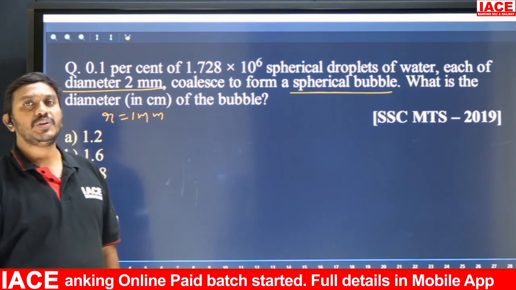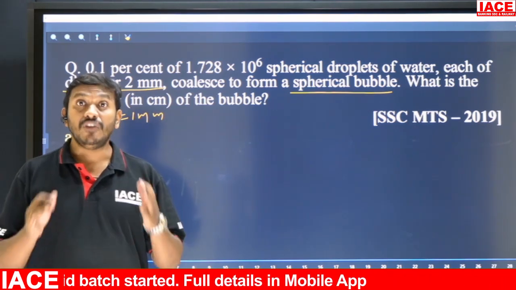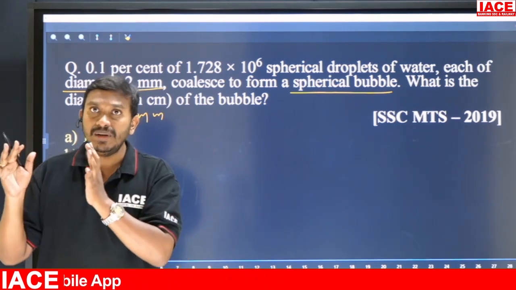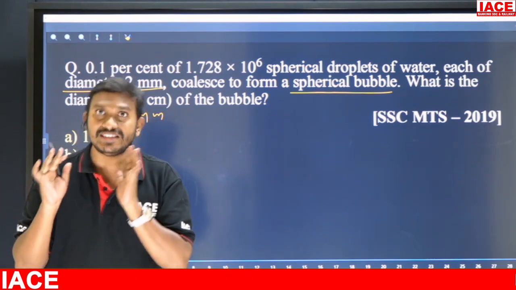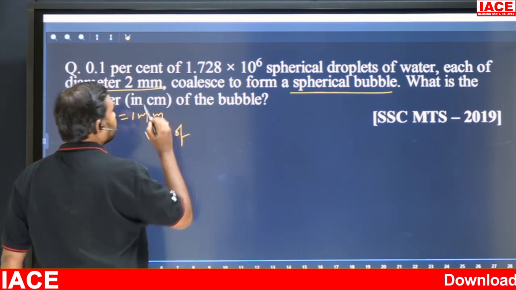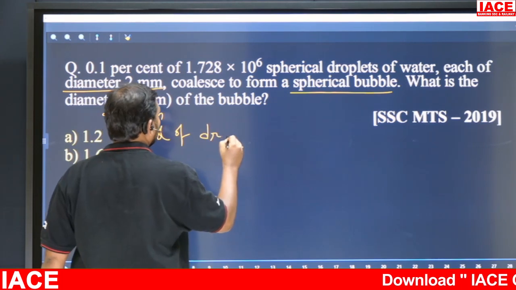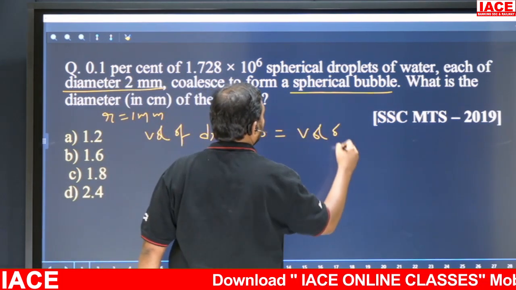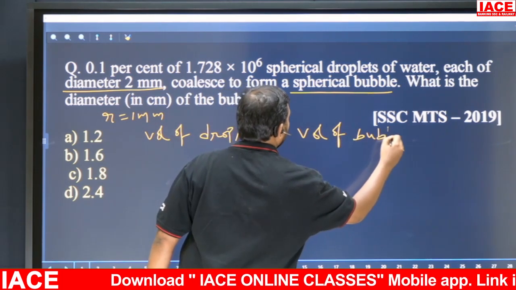What we always discussed: the volumes of the spherical droplets of water and the bubble are always equal, right? That means volume of droplets equals volume of bubble. Both are equal.